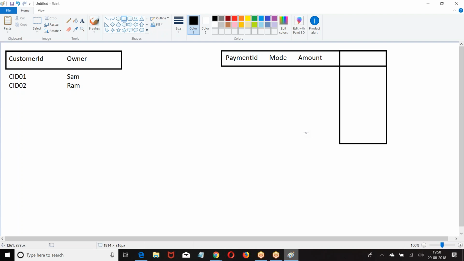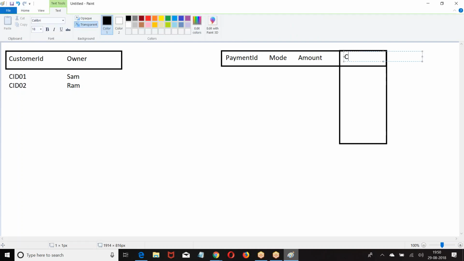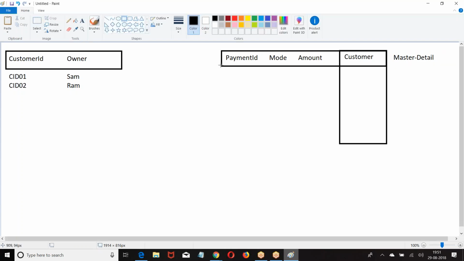Can I create a relation? Yes. I will be able to create a relation here. So I can create a master detail relation on this object. So here I am creating a customer field, whose data type is master detail.